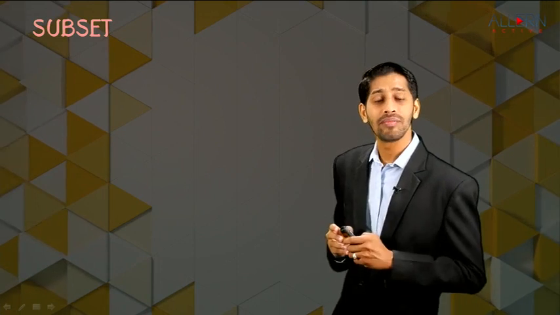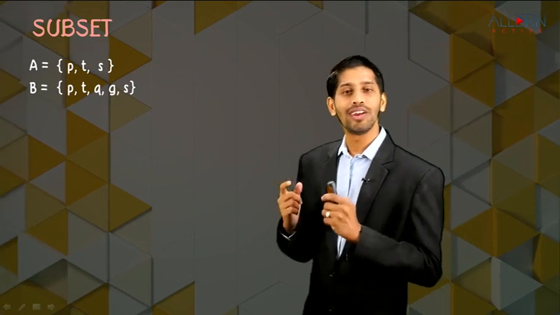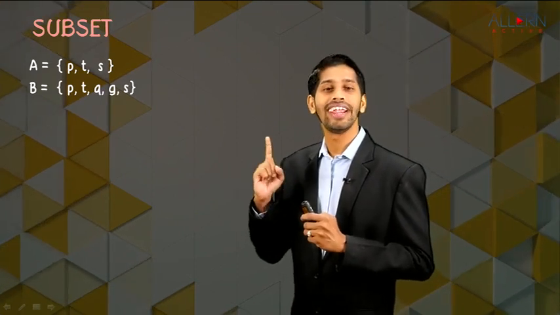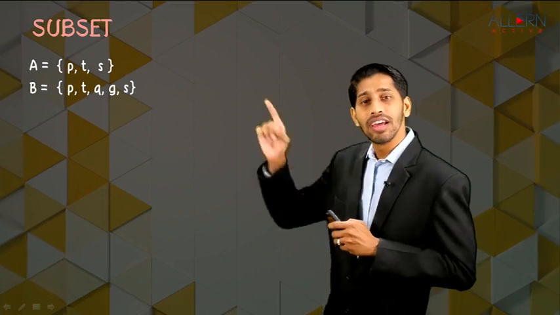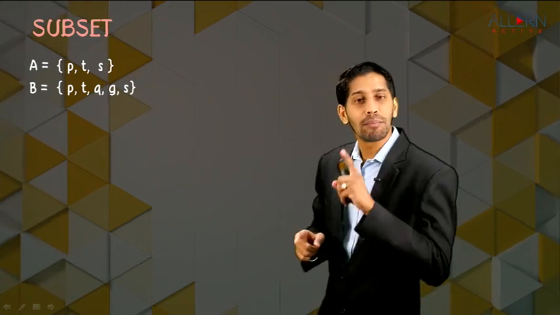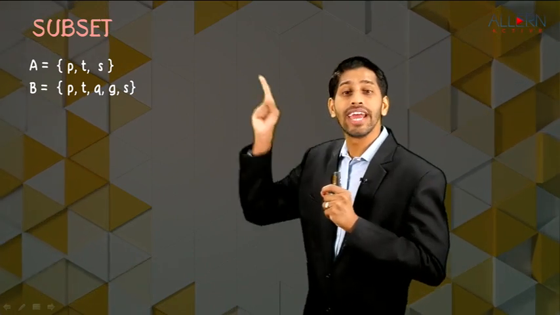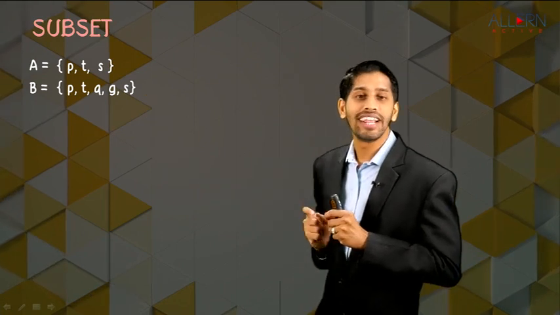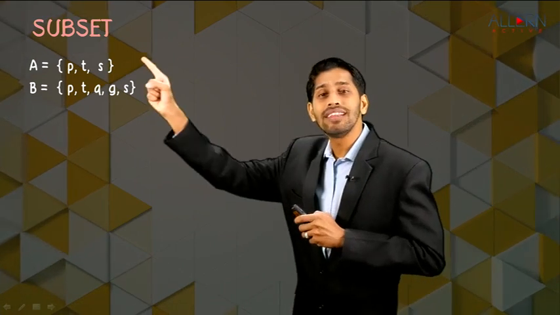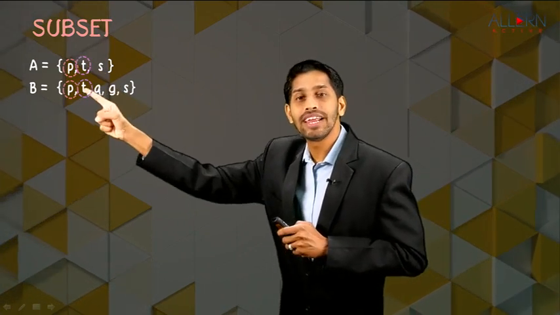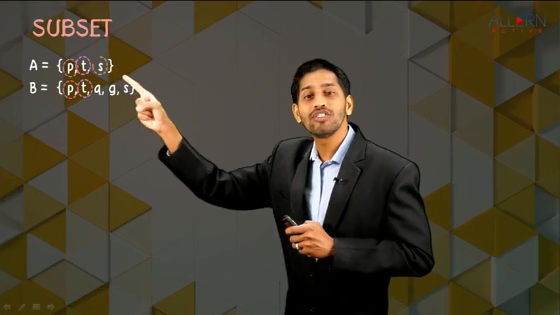Let's take an example. Suppose we have two sets. First is set A whose elements in roster form are P, T, S, and another set B whose elements in roster form are P, T, Q, G and S. If you observe set A, whose elements are P, T, S, let's see whether all elements of set A are present in set B or not. P is present in set B, also T is present in set B, and also S is present in set B.